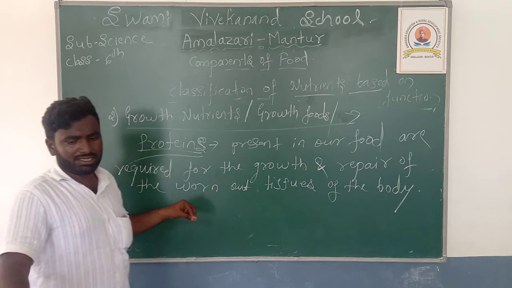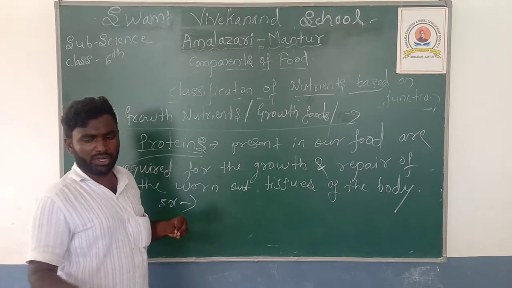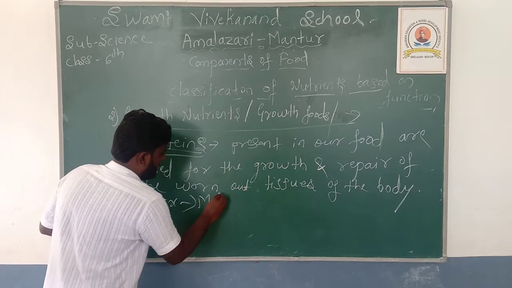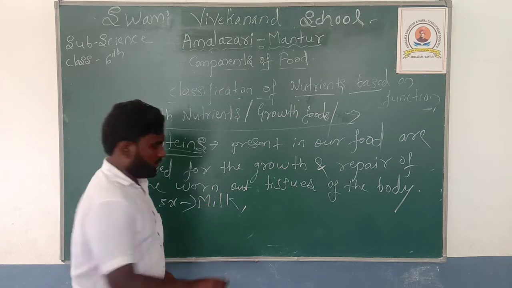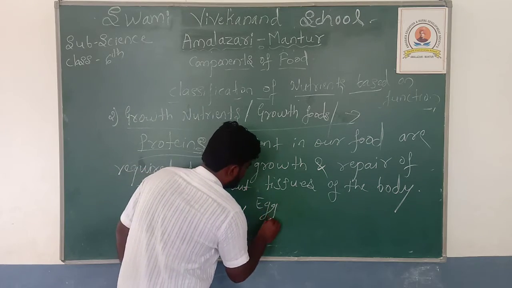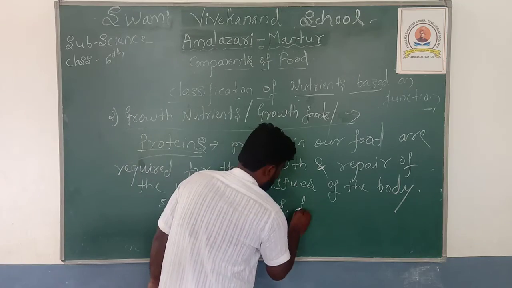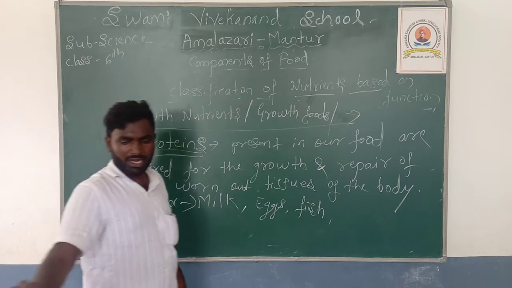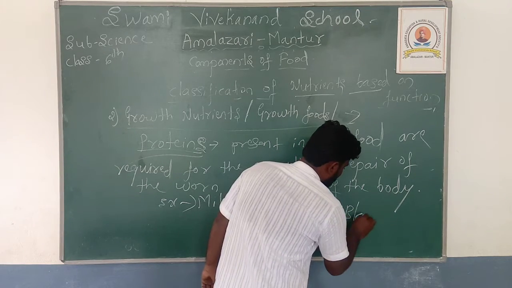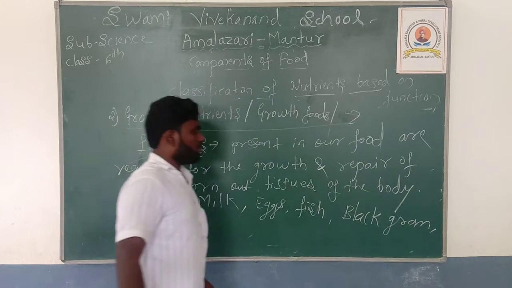The first example of a food which contains protein is milk, which is rich in protein. Eggs are also rich in protein. Milk, eggs and fish are also rich in protein, and black gram is also a food which contains more proteins.